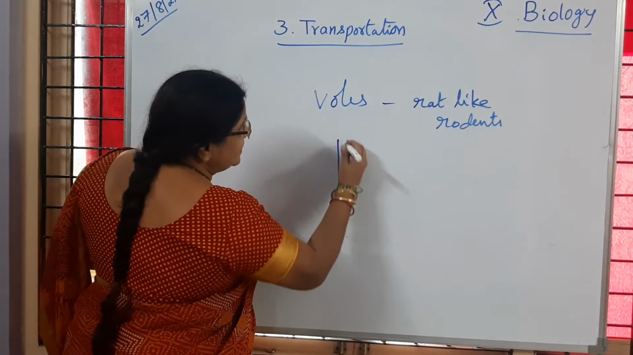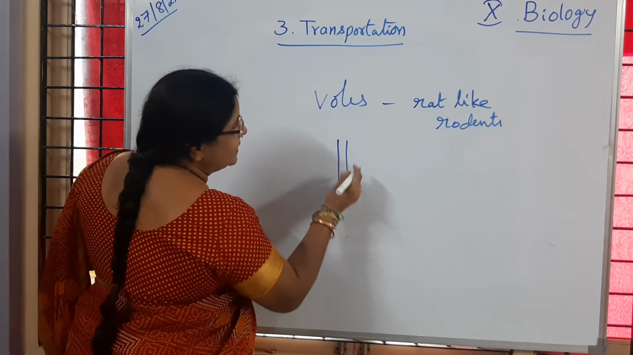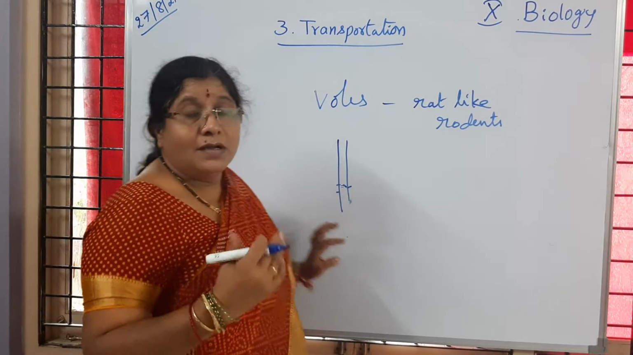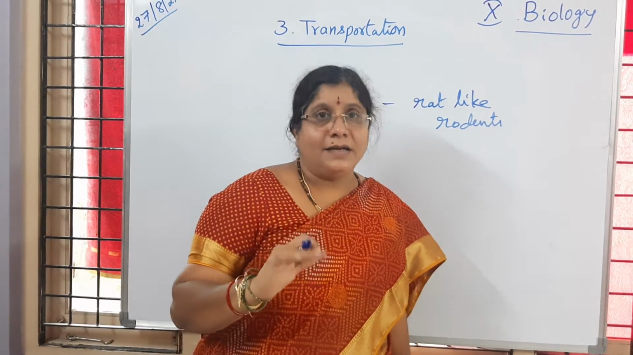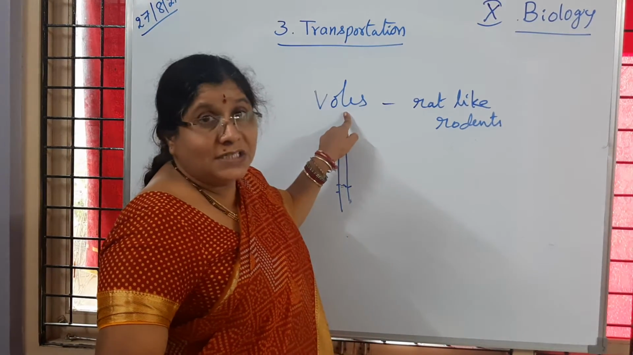So if the stem is all eaten away, then the plant will fall down. So no trees will be seen. Is it not, children? So these voles are causing great loss.